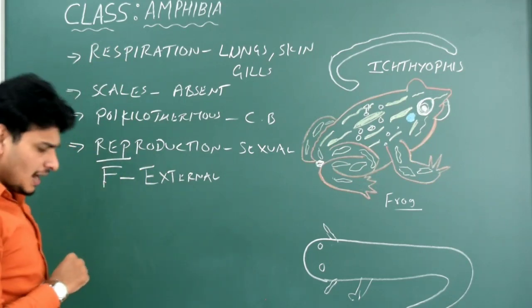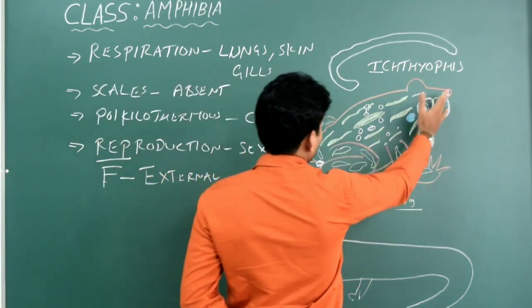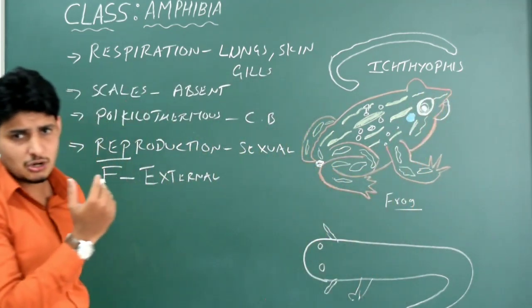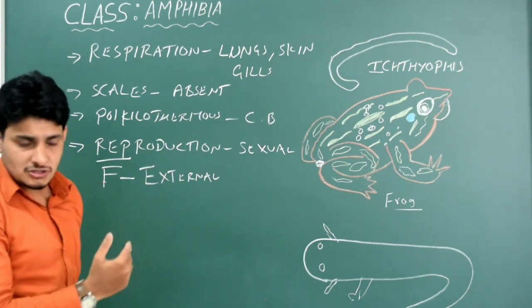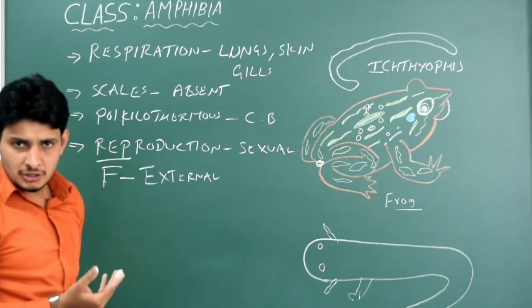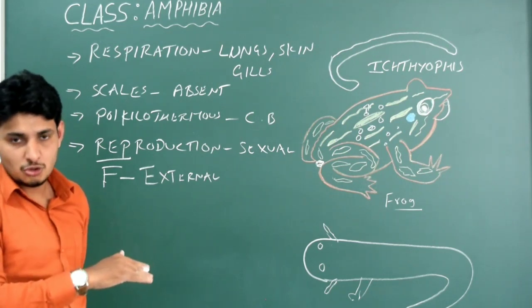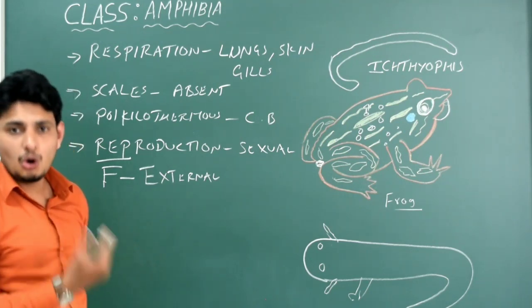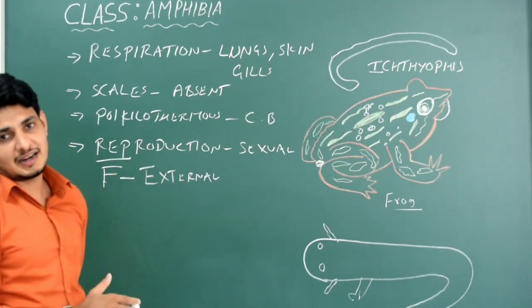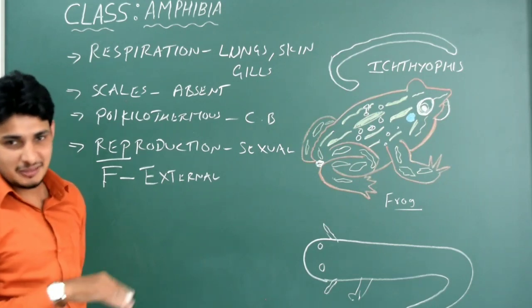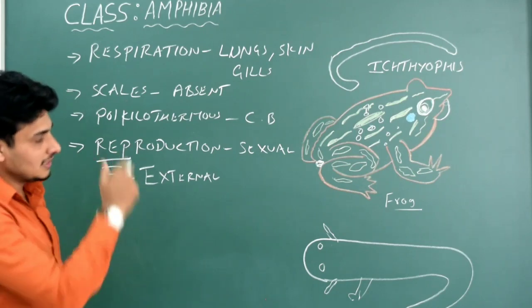Very important character. And you can easily differentiate male and female frogs. In the case of male frogs, obviously you see a structure which is called the vocal sac. The vocal sac can be seen in the case of male frogs. Normally, male frogs produce a sound that is called a mating call when they are reproductively mature. It is based on the frequency of the call produced by the male. With the help of the vocal sac, the females are attracted. But still, between the males you see competition. Who produces a good or louder sound? So that is also there.